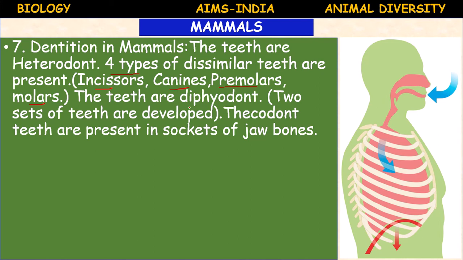The second time the teeth develop, they are permanent teeth. So the teeth are which type? Diphyodont. Next, the mammalian teeth are also called thecodont. Thecodont means the teeth are present in the sockets of the jaw bones. That's why they are called thecodont.